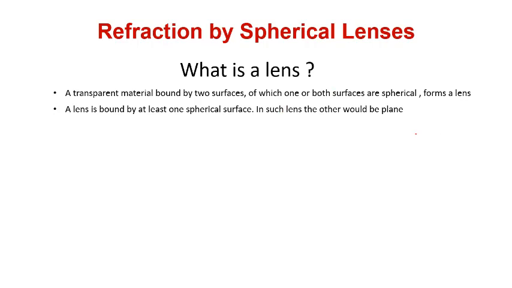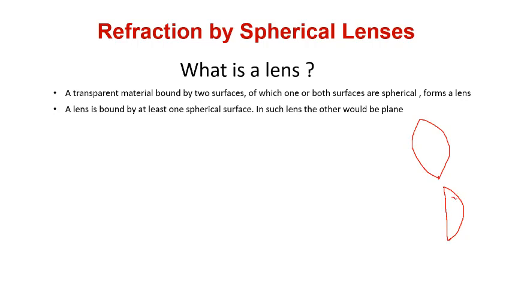So in this case, let me first draw a diagram of a convex lens. See, this is a convex lens. Now suppose I have drawn a lens.